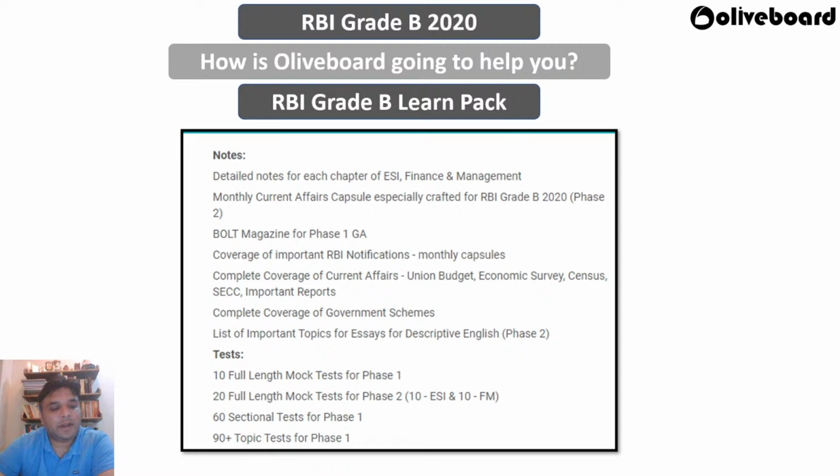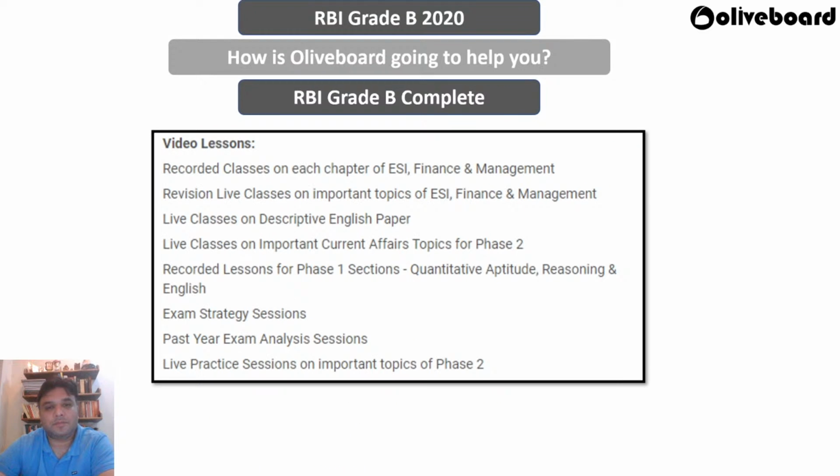The RBI Grade B notification is expected in December, and the exam is expected to be held in either January or February. And 3 weeks after that, there would be phase 2 also. This is the current expectation, and I think that we are well on path.